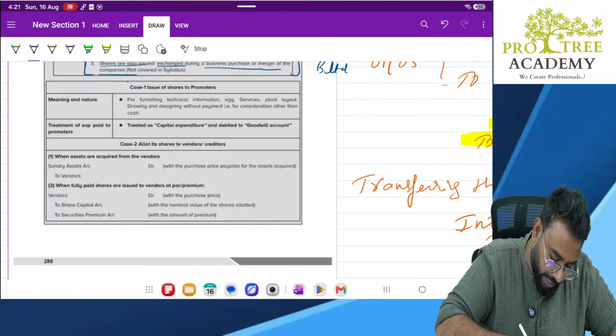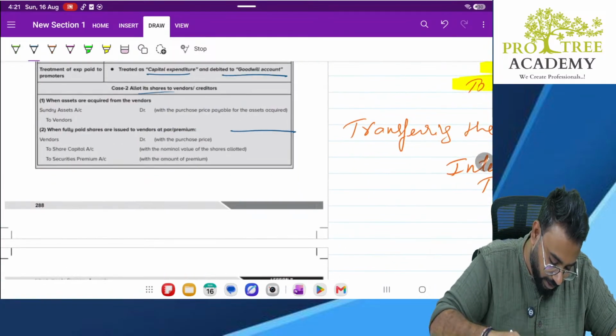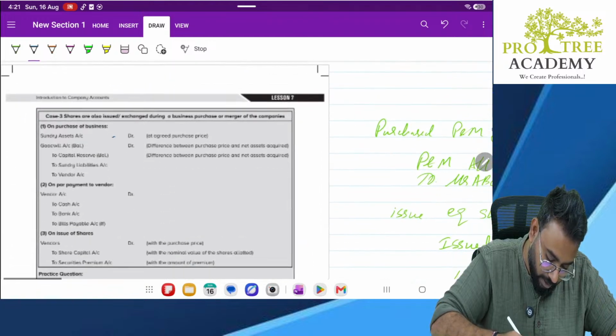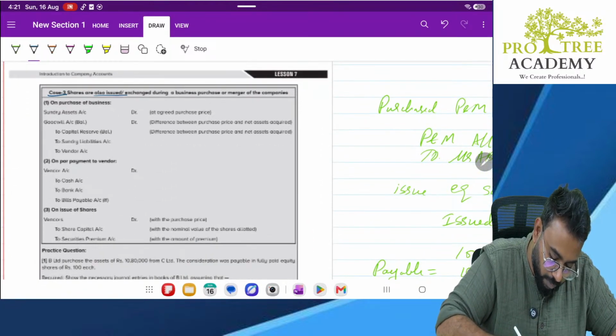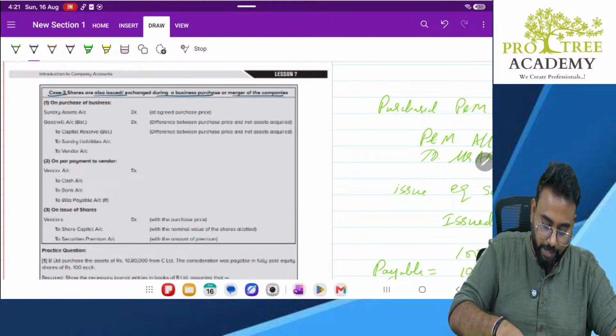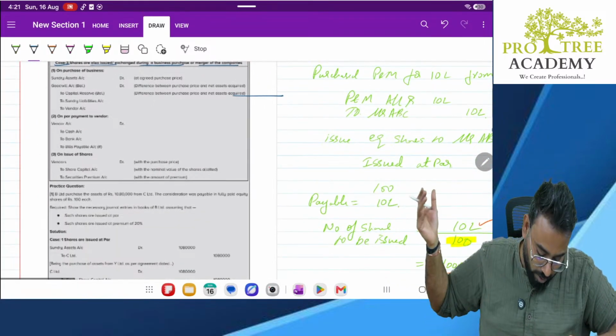So here they have again given the summary. Treated as capital expenditure, debited to goodwill account. Regarding the journal entries, see this one, case 3: shares are also issued in exchange during business purchase or merger of the company. Leave it. I will not tell anything regarding this now, because no questions will come on this.